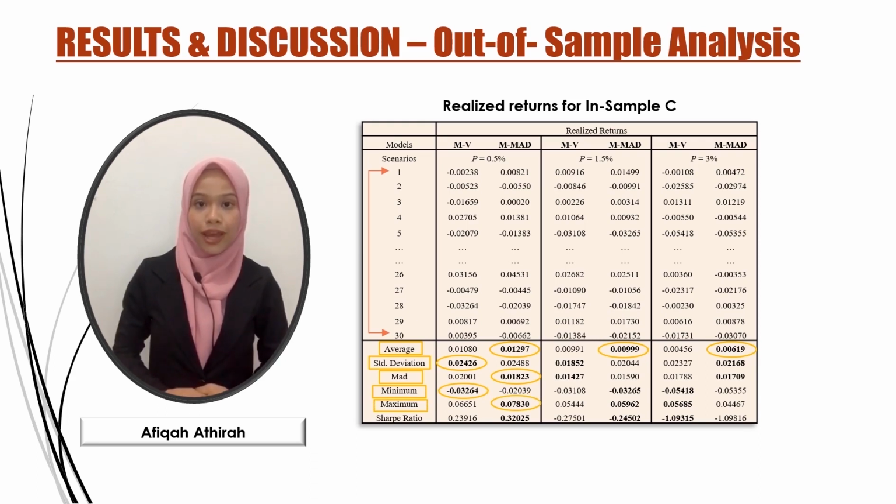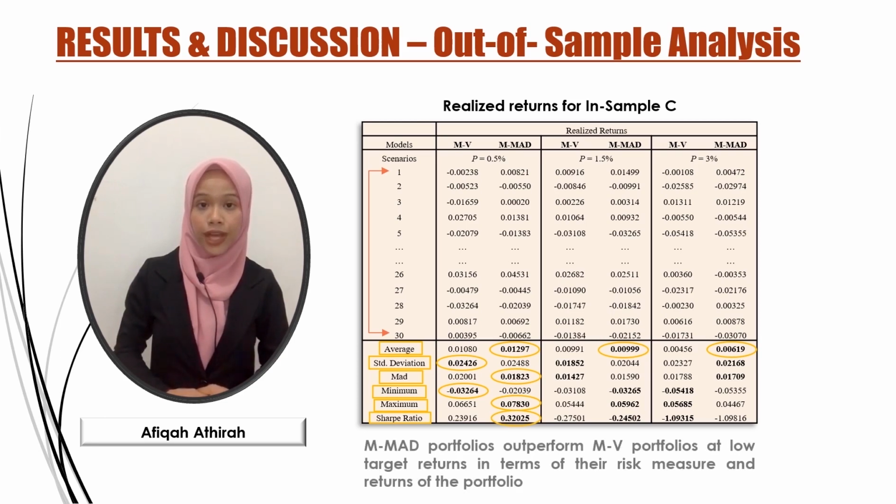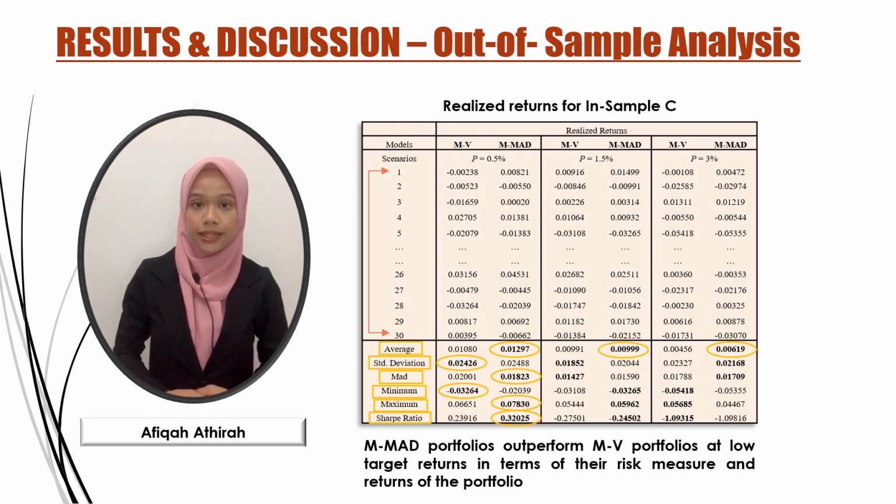For Sharpe ratio, MMAT portfolios give the highest value at the lower target return. Hence, it has a better risk-adjusted performance. We can conclude MMAT portfolios outperform MV portfolios at low target returns in terms of their risk measure and return of the portfolio.